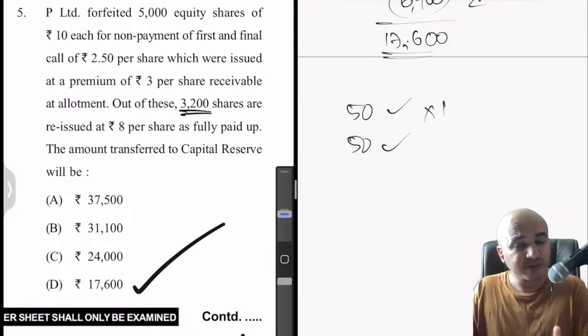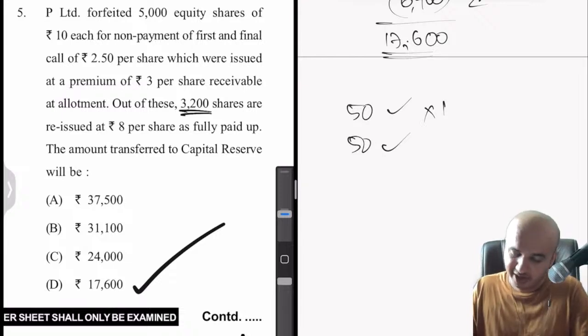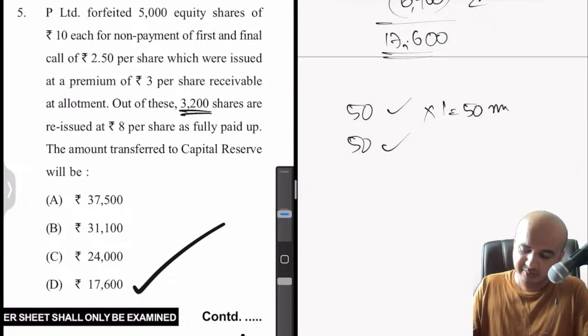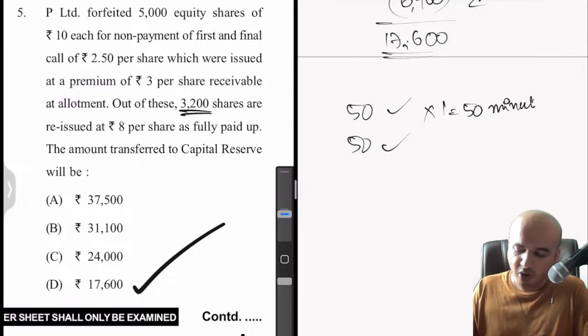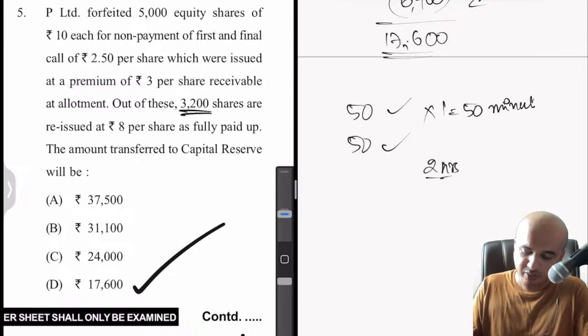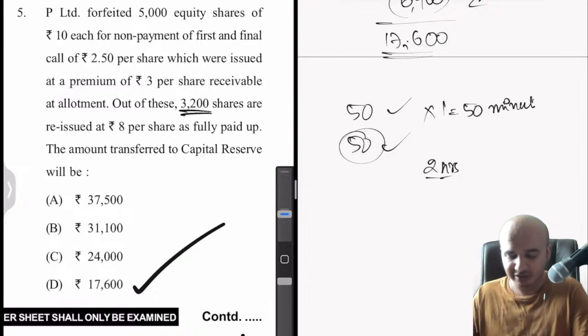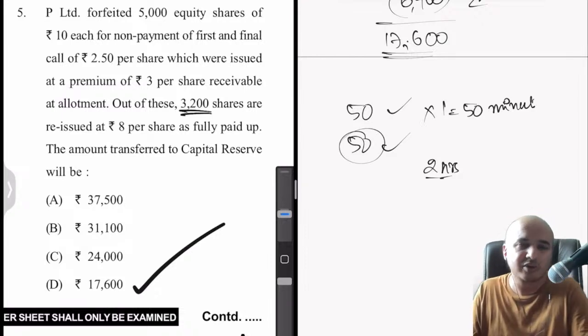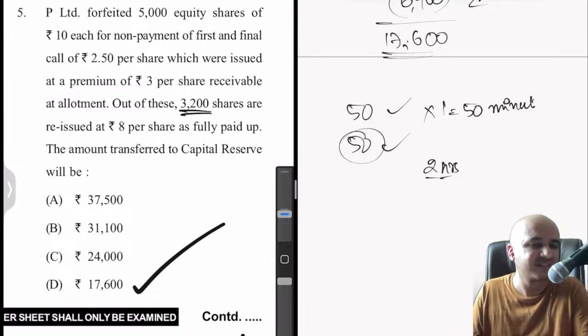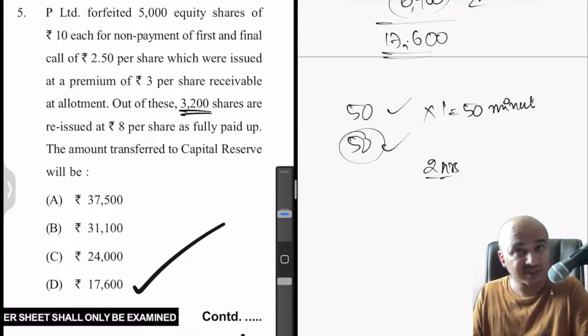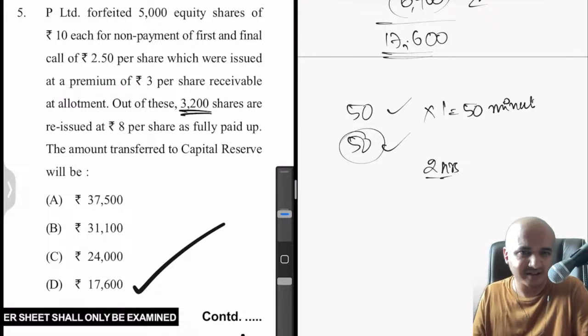Even if you consider 1 minute for one theory question, which is too much in fact, that is 50 minutes. So how much time is remaining with you? Little more than 2 hours is with you for 50 questions. So that means you will get roughly about 2.5 minutes for every practical question, which is also too much only. I mean, you can still manage.